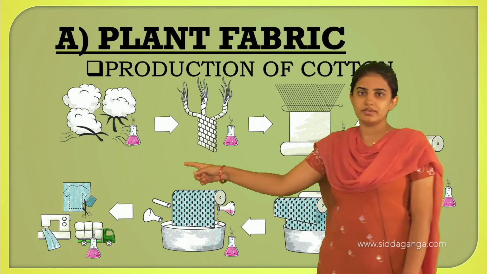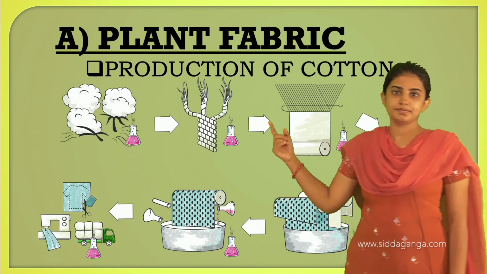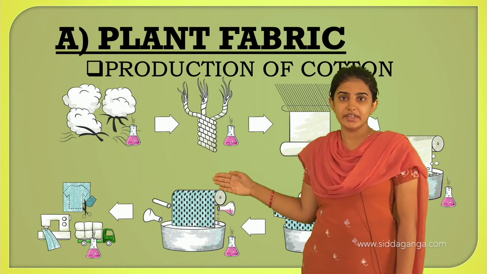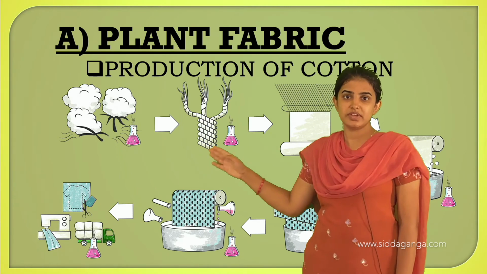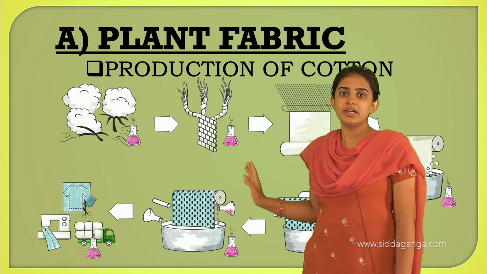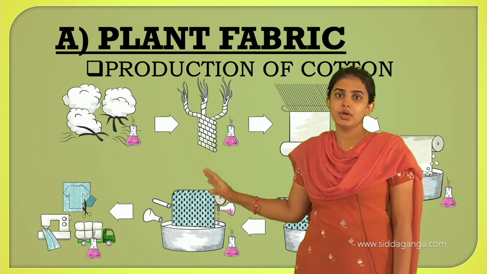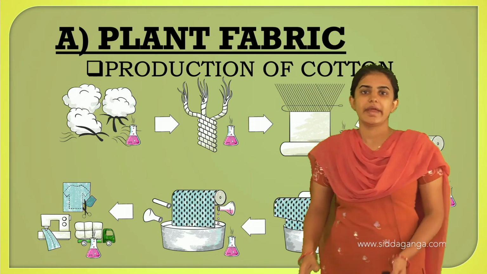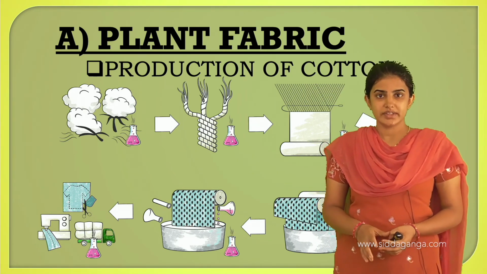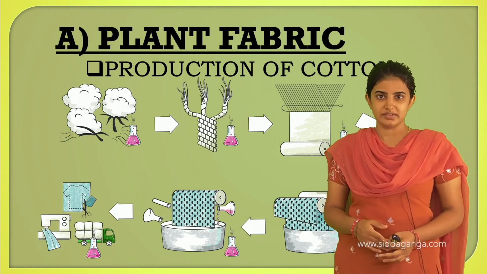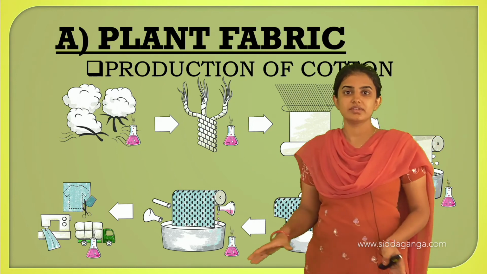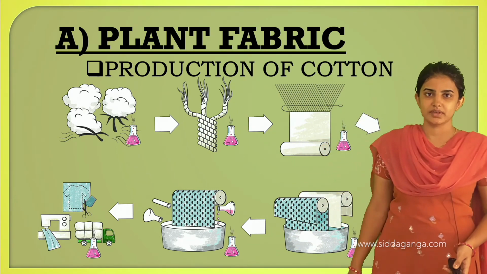See, there is a process here. First the ginning process, next the spinning process, weaving, and the knitting process. These are the different types of process applied to make the cotton cloth. Examples of cotton cloths are cotton dresses like sari, dresses, chudi, etc. The towel also. These are some examples of the cotton fabric.